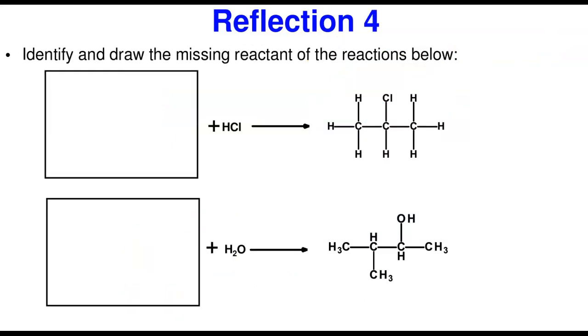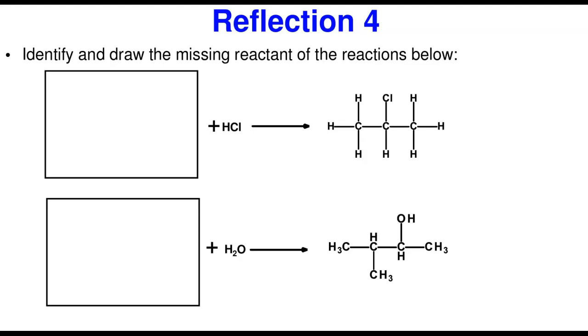Now, I have a lot of problems here because students usually struggle with this. That's why I put more emphasis in. Now, this one is a little bit different. It says, identify and draw the missing reactant. Now, we're going to work it from behind. What is the missing reactant? Of course, we're talking about alkenes. They're all going to be alkenes. But what are you going to do?